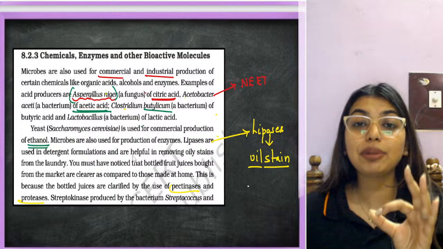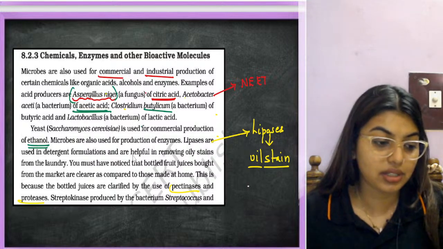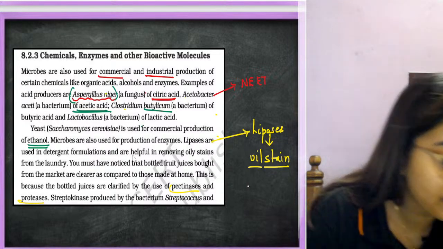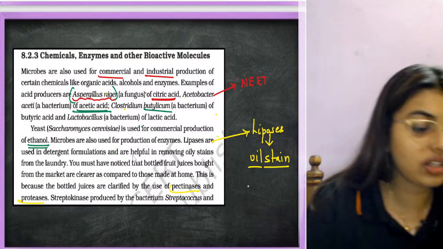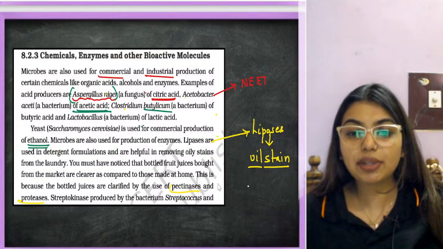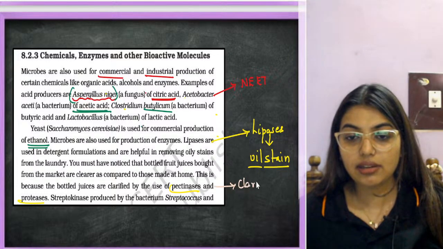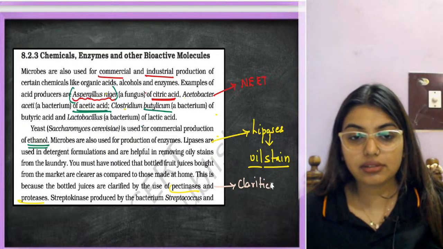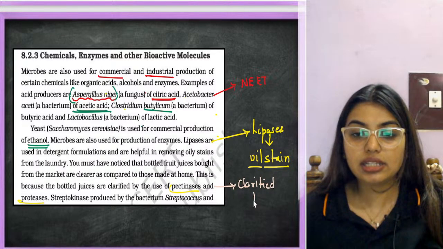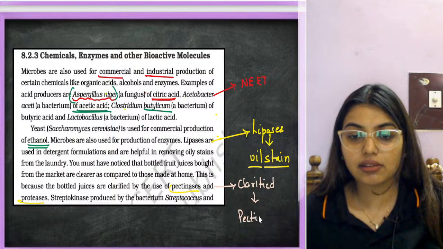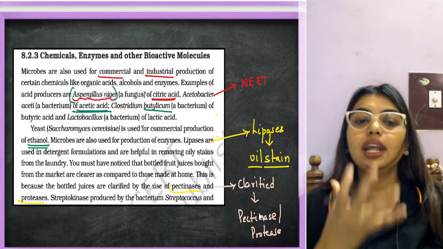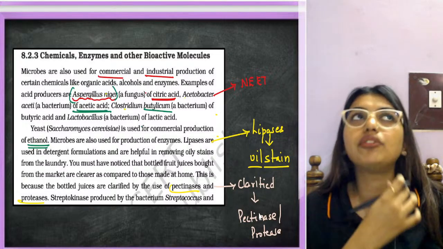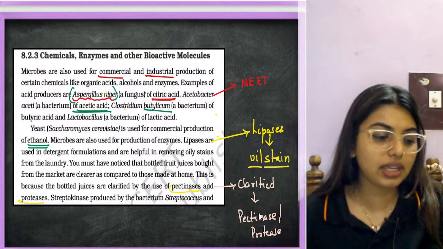The difference is that they use something called a clarifier, which is pectinase and protease. This is the reason why the juices you buy from the market do not give you the feeling of drinking something homemade.